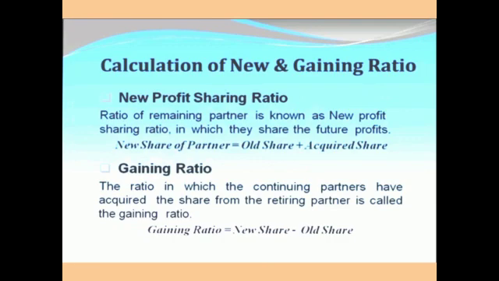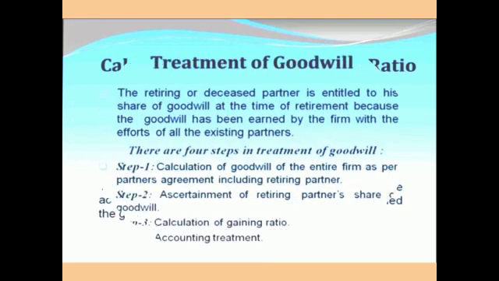Calculation of new and gaining ratio. New profit sharing ratio: new share of partner equals old share plus acquired share. The ratio of remaining partners is known as the new profit sharing ratio, in which they share the future profits. Gaining ratio equals new share minus old share. The ratio in which the continuing partners have acquired the share from the retiring partner is called the gaining ratio.